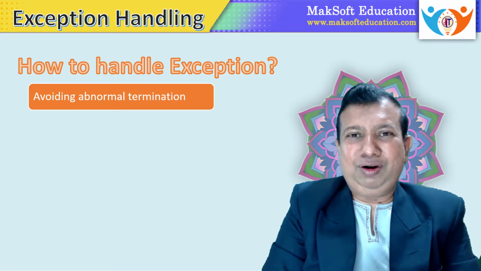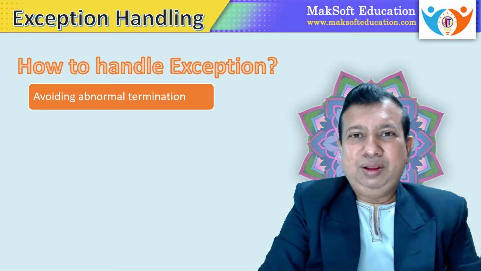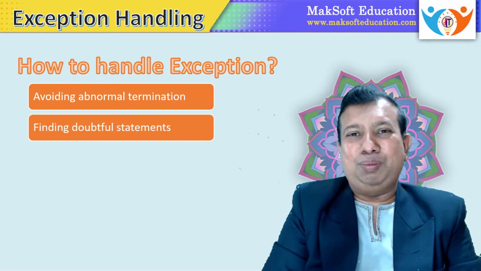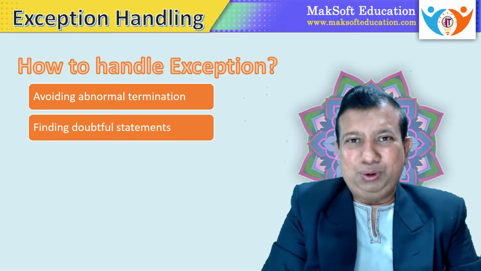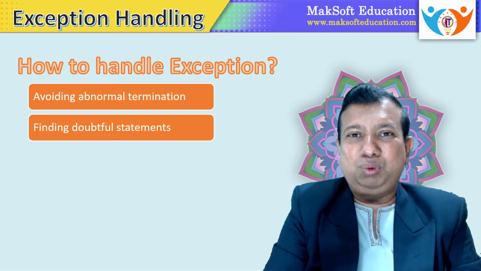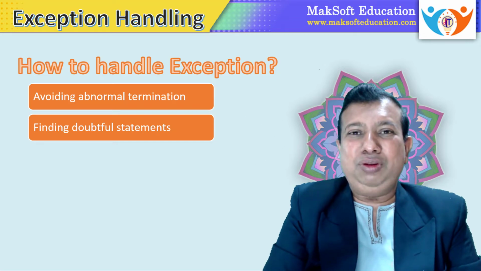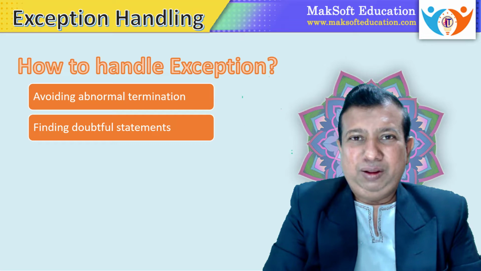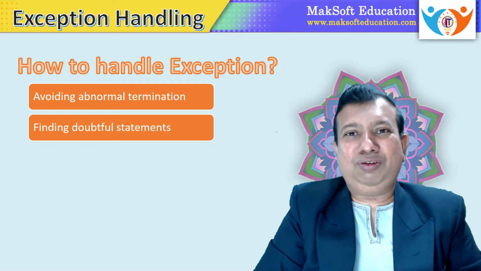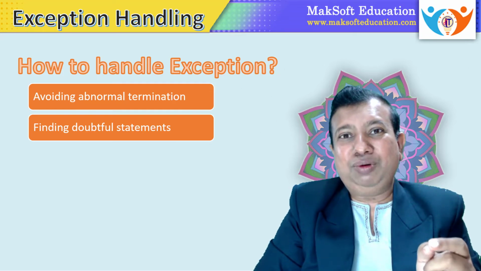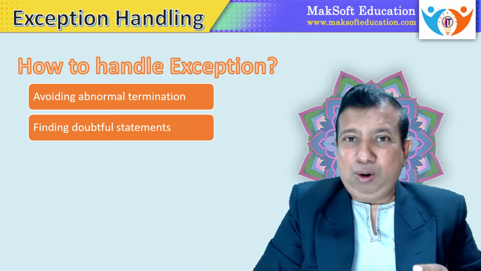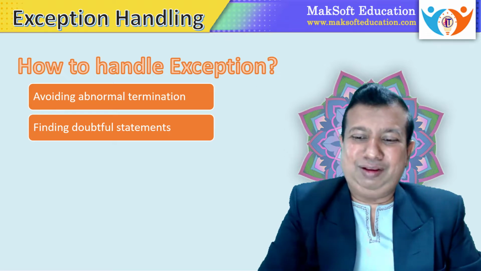Initially, we will try to understand what this process is. In short, in exception handling we have to find out what are the doubtful statements in your program. If you see the previous video, we took one small program for practical where we purposefully generated an arithmetic exception by using a technique, division by zero. Now such statements, as a programmer we have to find out from the program, which are such statements where we have some doubt about an exception. So finding out doubtful statements is the first step in exception handling.